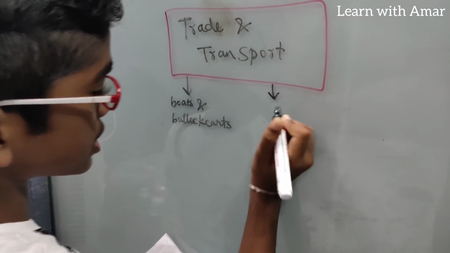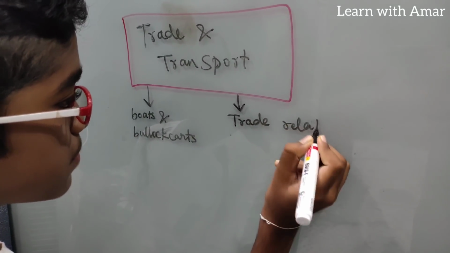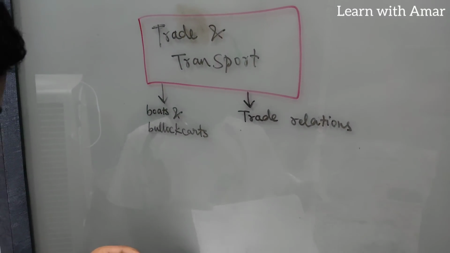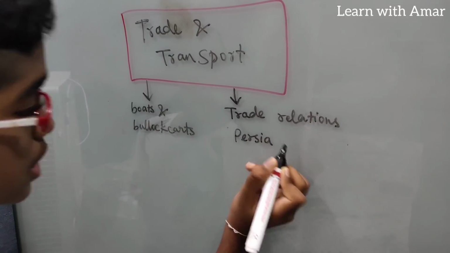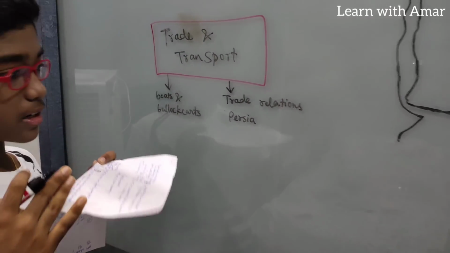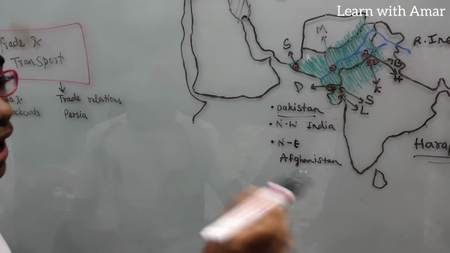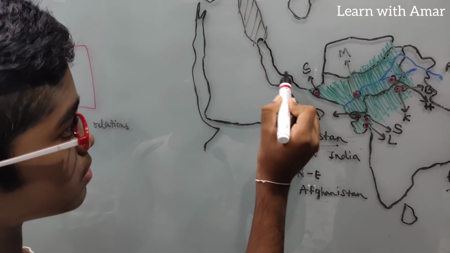And also they have trade relations with whom? With the coastal regions of Persia. Now, what is Persia? Persia is today Iran. So, where is Iran? Here. So, they also have trade relations with the coastal regions of Iran. Right?